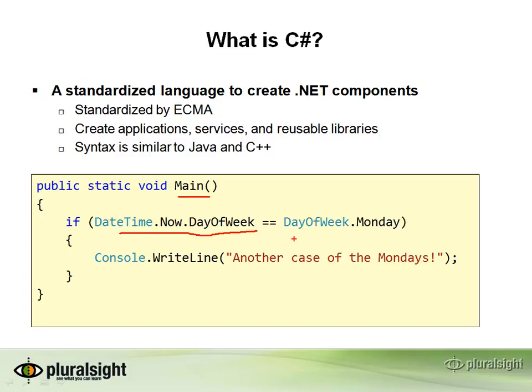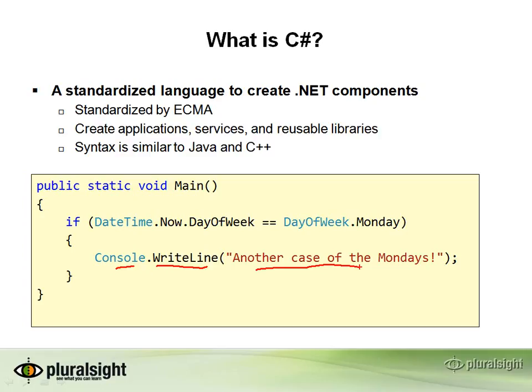If that day of week is equal to Monday, and we'll check that by using a double equal sign, so if the current day of the week is Monday, then we will branch inside of this if statement. So we'll execute the code inside of the curly braces. Inside of here, we're calling another method, WriteLine. This method is attached to a Console class. So Console.WriteLine is forcing WriteLine to execute, and we're passing it some data.